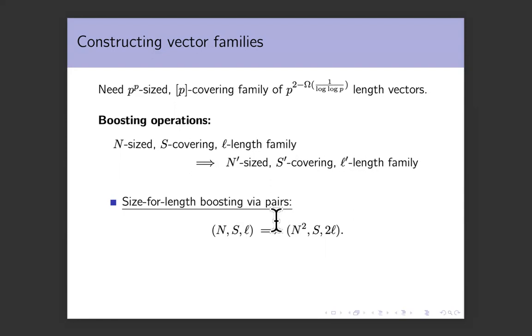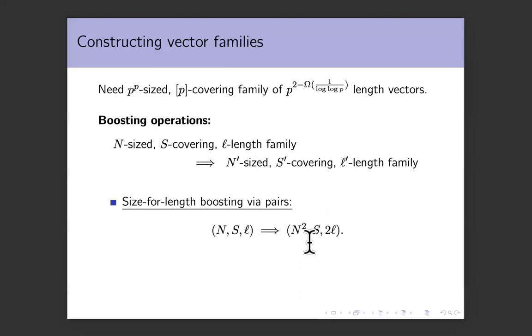And this is done by taking pairs. You take all the vectors in the first family, and these vectors will form n square pairs. And you take all of these pairs and you concatenate them together. Okay, so now your new family has n square different vectors. They are twice as long because they are composed by concatenation. And the claim is this new family still covers S. Why is that?